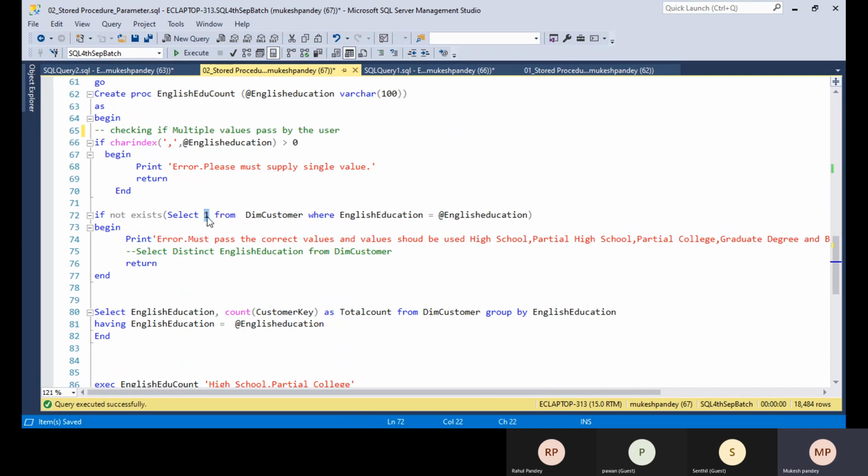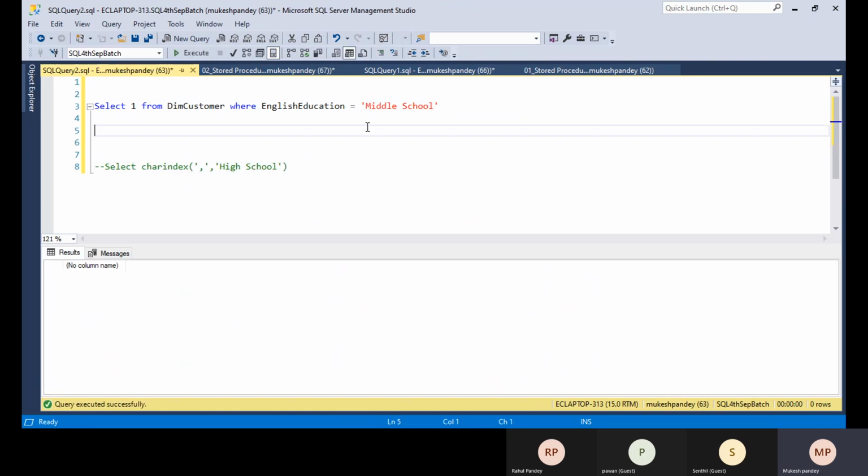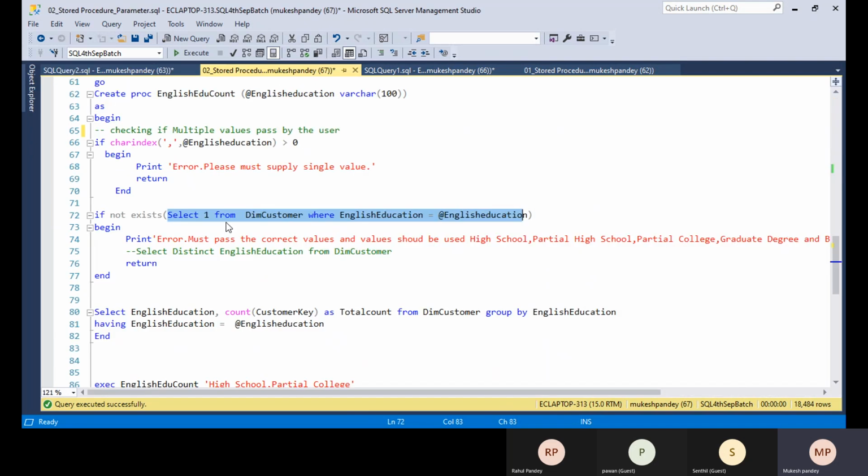So that's reason one. If you put a wrong value in the SELECT, there will be no output, because it is incorrect. But if you put correct data which is available in the database table, the 1 will come into the output. So you can see 1 is coming into the output.